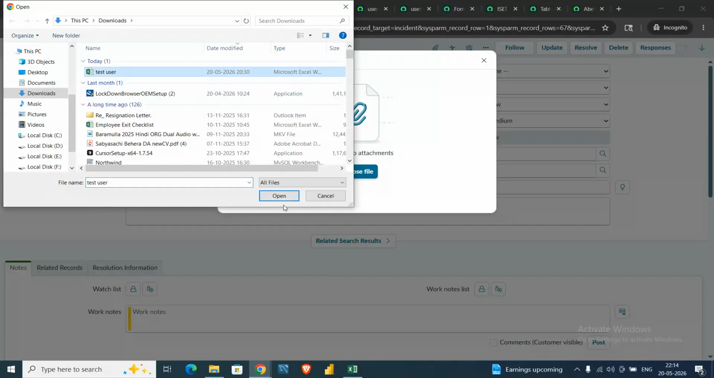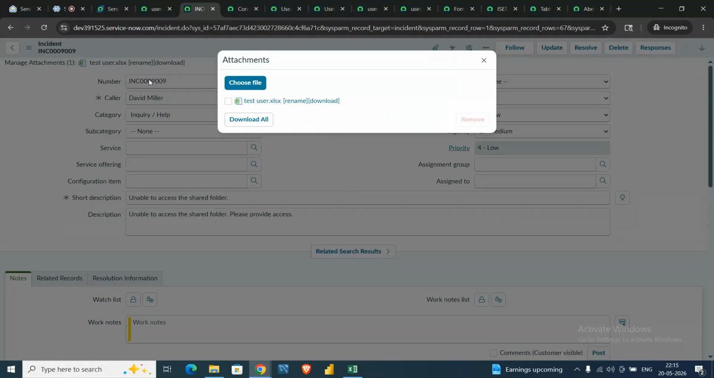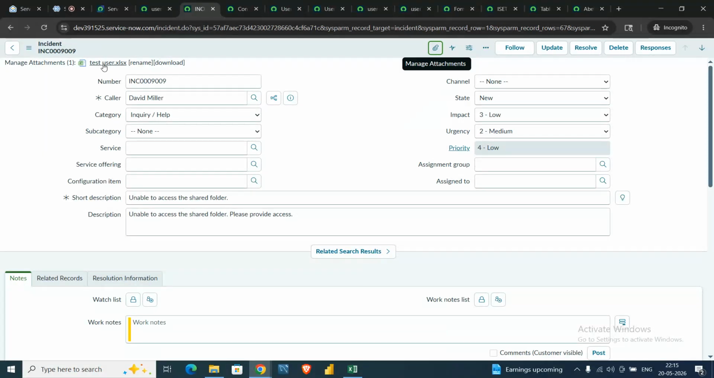If I select the test user XLA file, I can select it, and now as you can see, the test user file is now attached to the same incident. That is how we can attach it. This is for the reference for this particular incident, whatever supportive documents we can attach to it.